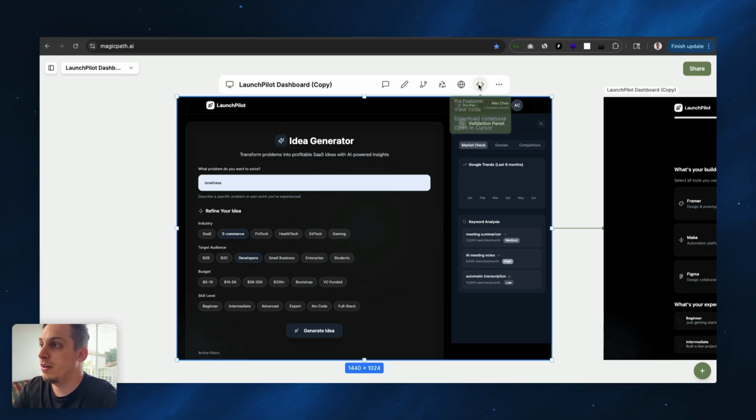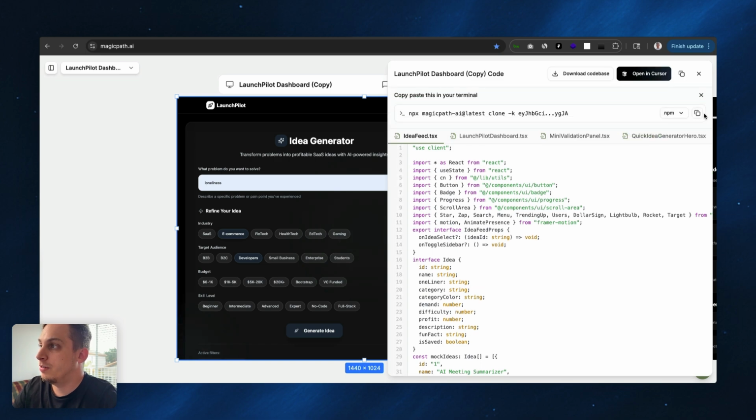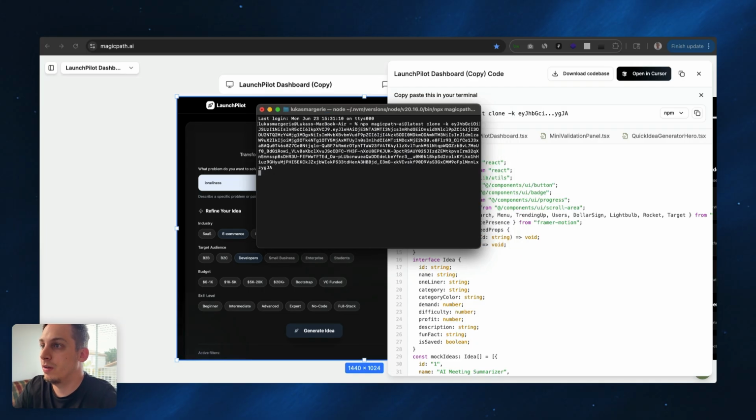And what you do is you click on view code, you click on open in Cursor, you copy this full command, you open your terminal, and inside of your terminal you just paste it, click on enter, write down your project name, which is called Launch Pilot, click on enter again.